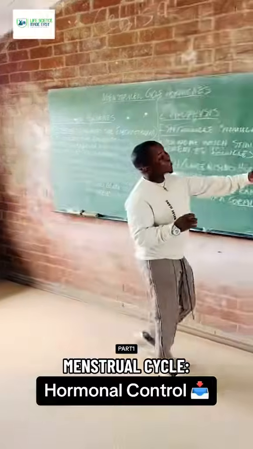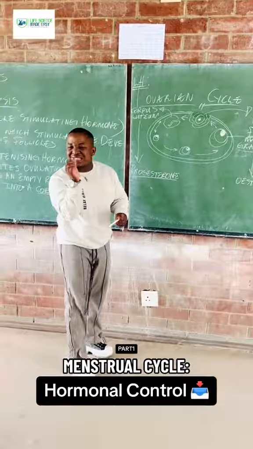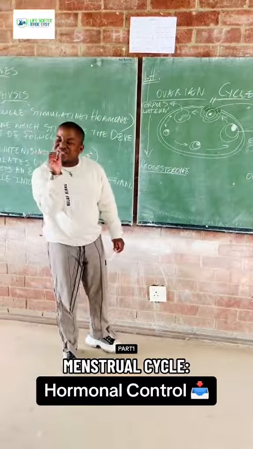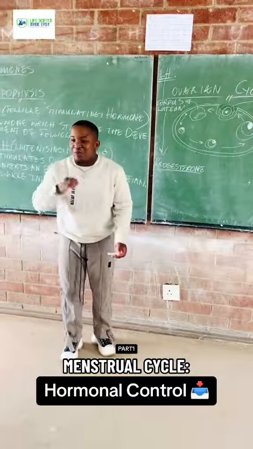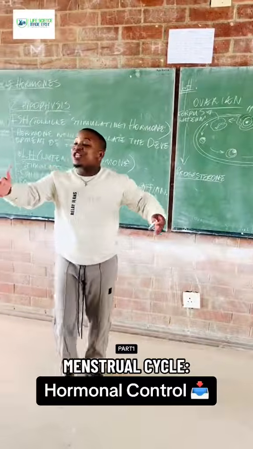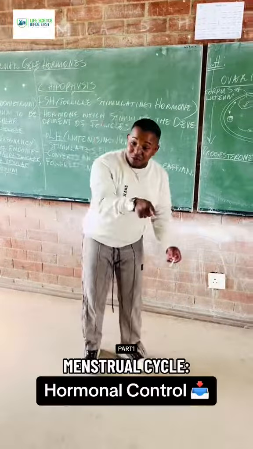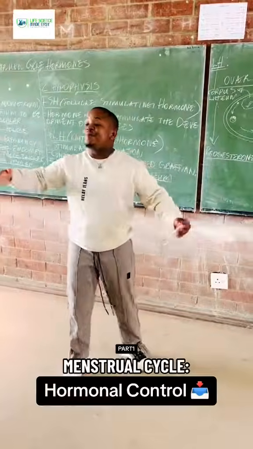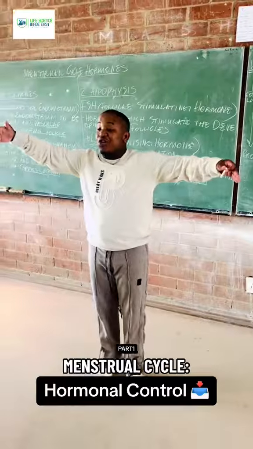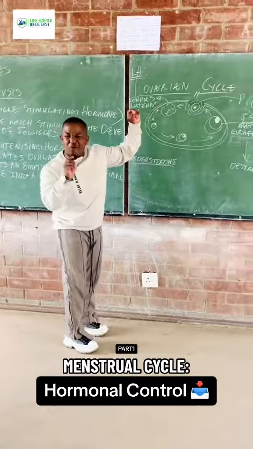Now, if you look at the ovarian cycle here, from day 1 you start by having a dot, which is a Graafian follicle, just a small follicle. And the other follicles produce estrogen, which means as the follicle grows, the concentration of estrogen increases. The smaller the follicle, the smaller the concentration of what? Of estrogen. The bigger the follicle, the bigger the concentration of what? Of estrogen. So on day 1, the follicle is small.